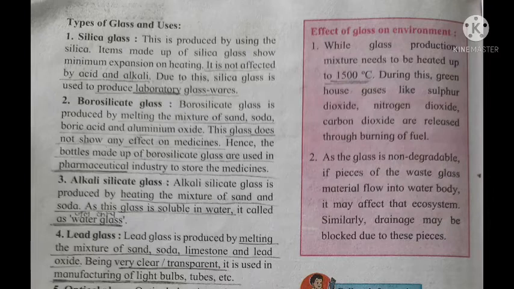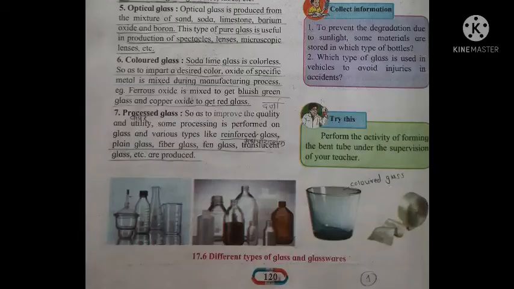As glass is non-degradable, if waste glass pieces flow into water bodies, they may affect the ecosystem. Similarly, drainage may be blocked by these glass pieces. So it also causes a harmful effect on our environment.